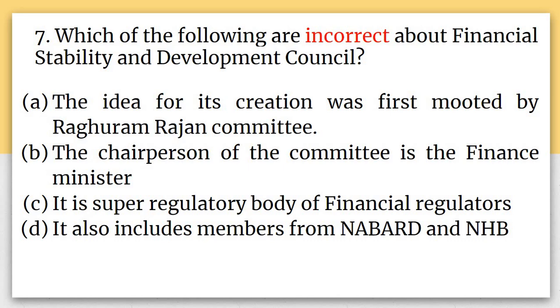Now come to 7th question. ये बोलता है which of the following are incorrect about Financial Stability and Development Council. A says the idea for its creation was first mooted by the Raghuram Rajan committee. B says the chairperson of the committee is the finance minister. C says it is a super regulatory body of financial regulators. D says it also includes members from NABARD and NHB, that is National Housing Bank.